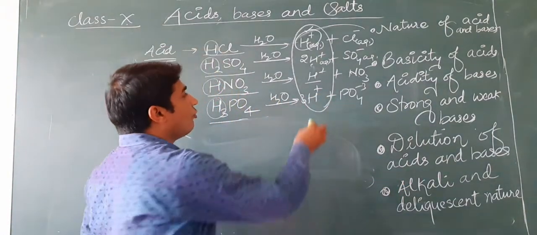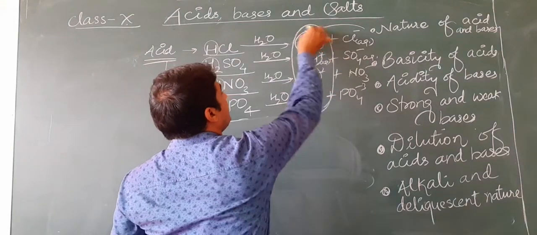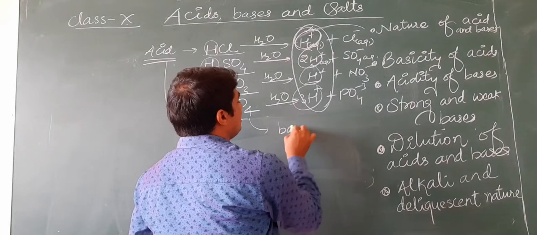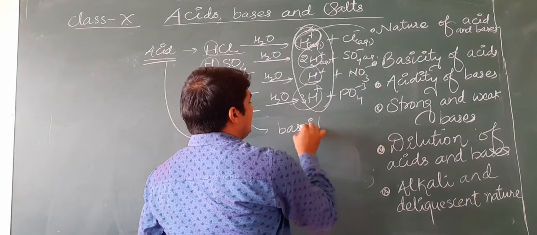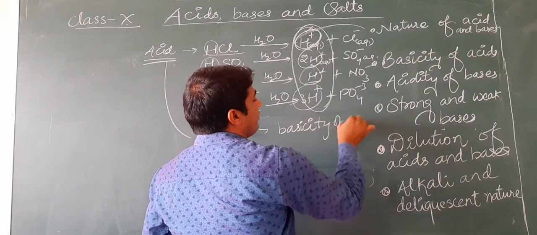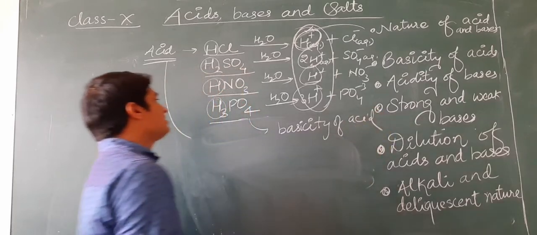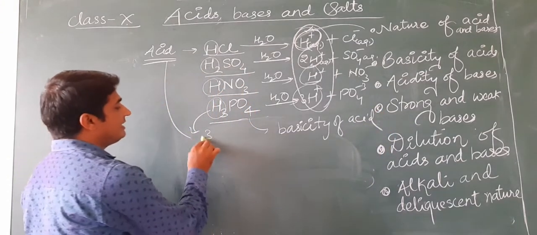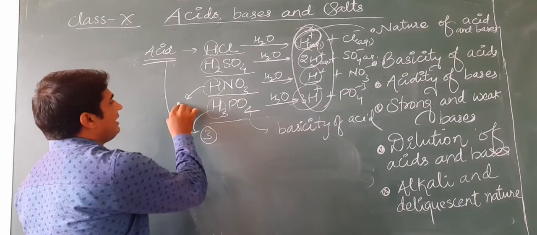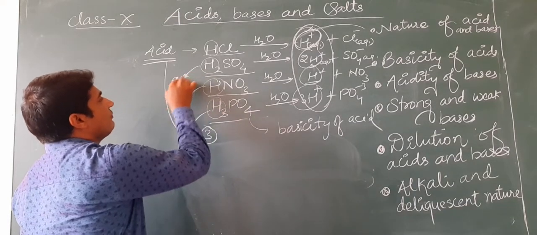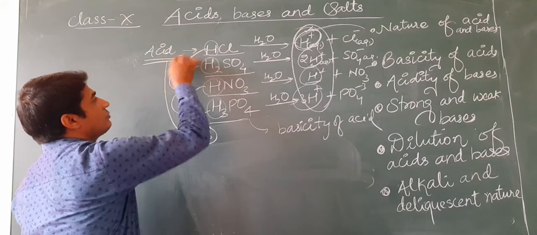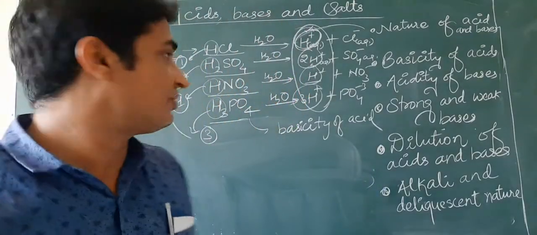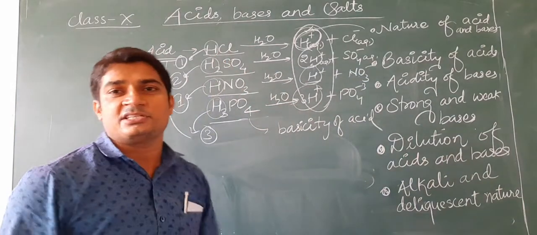So the number of H+ ions produced by an acid is known as the basicity. Basicity of acid. So what is the basicity of H3PO4? It is 3, HNO3 it's 1, H2SO4 it's 2, HCl it's 1. So the number of H+ ions produced by an acid in the aqueous solution is known as its basicity.